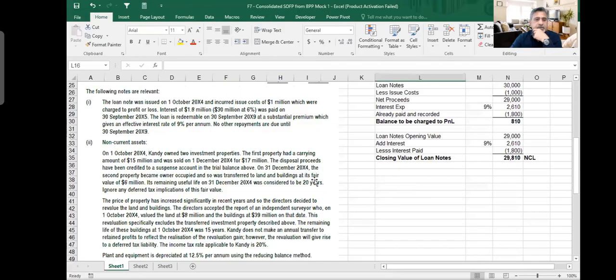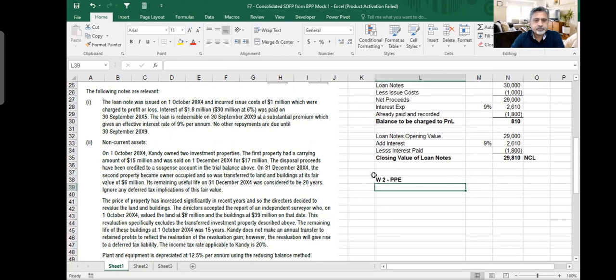Sir, so we did this loan note adjustment. We understand. Then we start our working number two. And working number two is about our, I would call it my PPE, non-current assets. Okay. But I'm just calling it, okay, there are two things, investment property and this thing. So let me call it PPE. I'll make it for PPE separate and investment property separate.